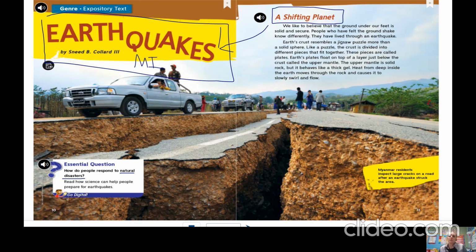So when we look at this page, everything is talking about how our planet moves and shifts. Let's use this picture here. We, people, live on the crust. That's the layer of the earth that we live on. The car, the people, the trees, our houses, all sit on the crust of the earth. And it says that the crust is more like a puzzle than just a big solid sphere.